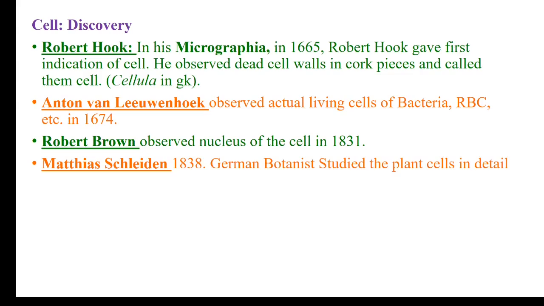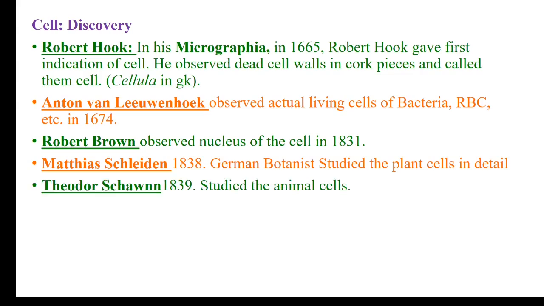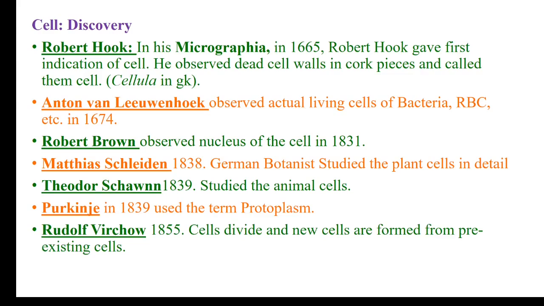Matthias Schleiden in 1838, a German botanist, studied plant cells in detail. Theodor Schwann, a British zoologist, studied some animal cells in 1839. Both of them later on published the cell theory. Purkinje in 1839 used the term protoplasm for the first time. Rudolf Virchow in 1855 studied the cell division, and for the first time he stated that the new cells always arise from the pre-existing cells. So these are some of the landmarks in the cell theory.